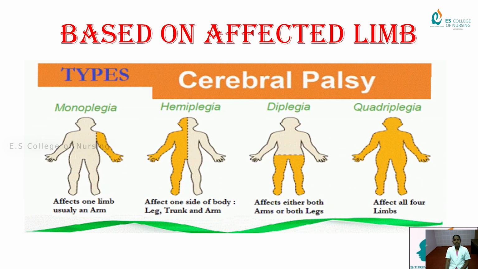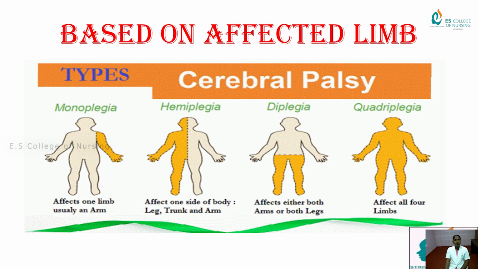Based on the affected limb, this type of cerebral palsy is divided into four types. Monoplegia: in monoplegia, only one limb is affected, usually an arm.